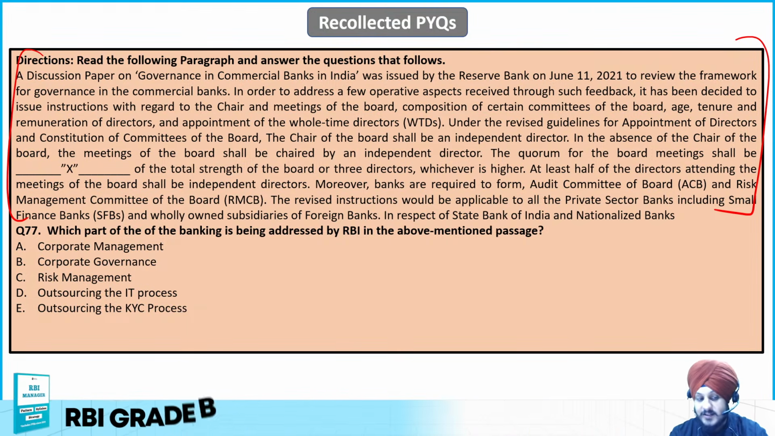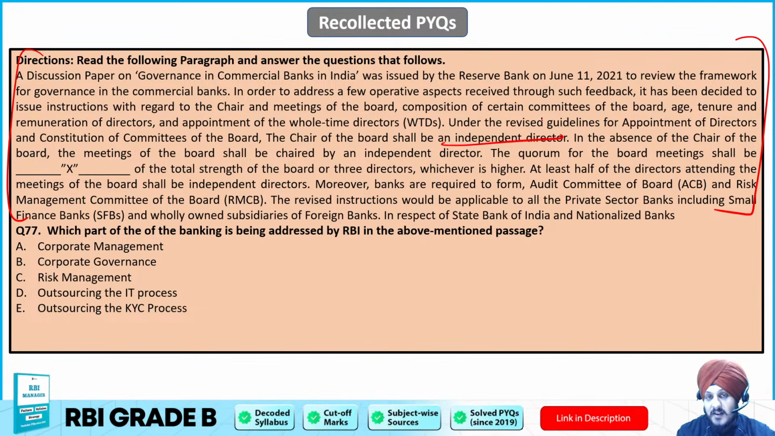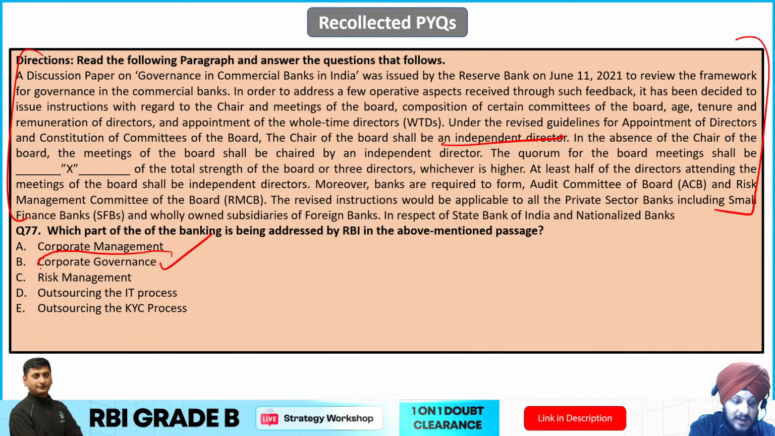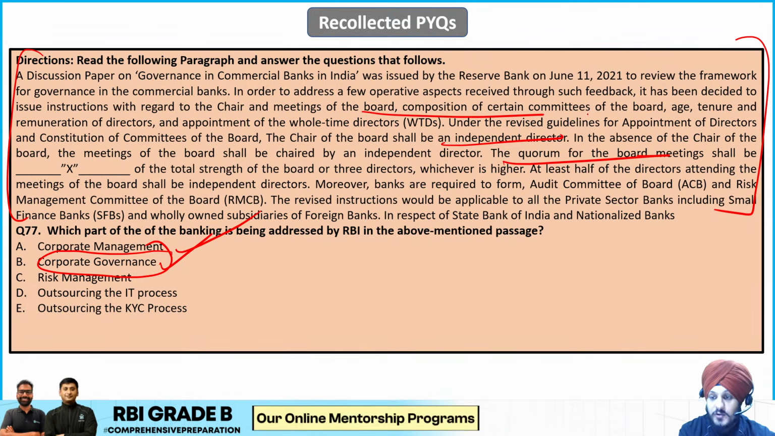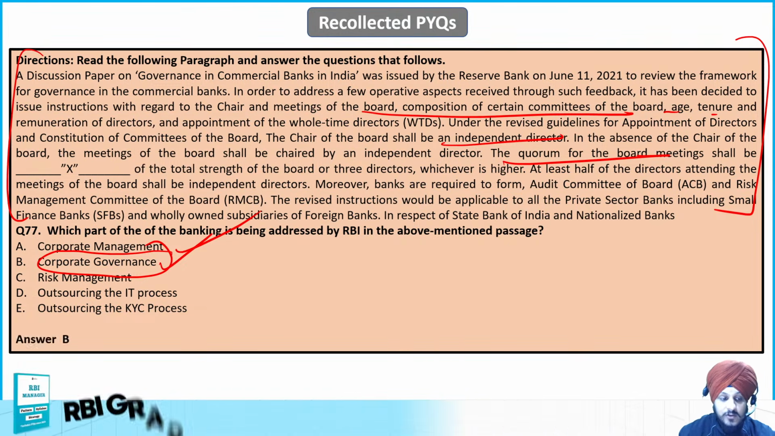Now, if you see the entire scenario over here, you can clearly see that this independence and integrity fall under the purview of corporate governance. Corporate governance is being addressed over here through initiatives like quorum, independent directors, board composition, formation of committees, age, and tenure. All of these are being considered. So it is nothing but related to corporate governance only. So B is going to be the correct answer to this question.